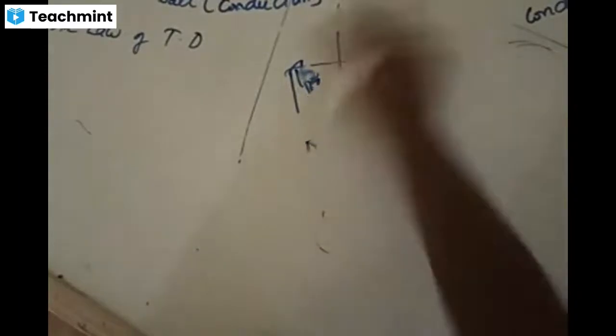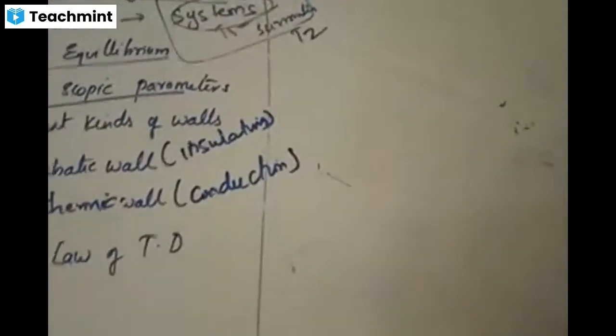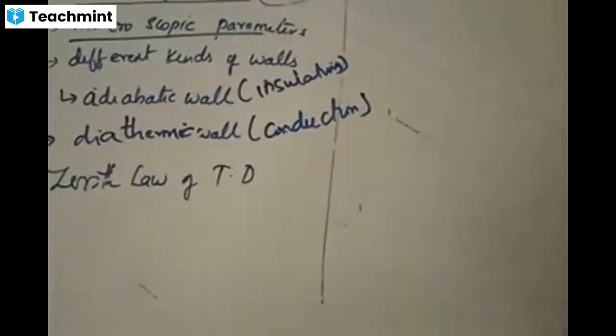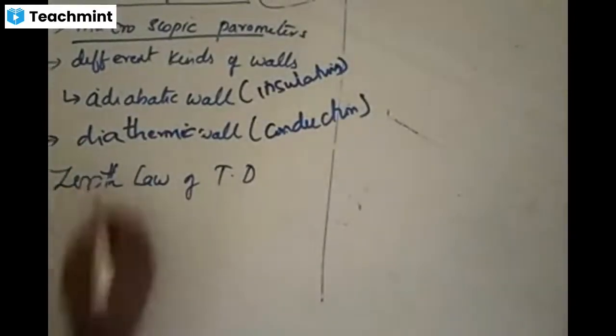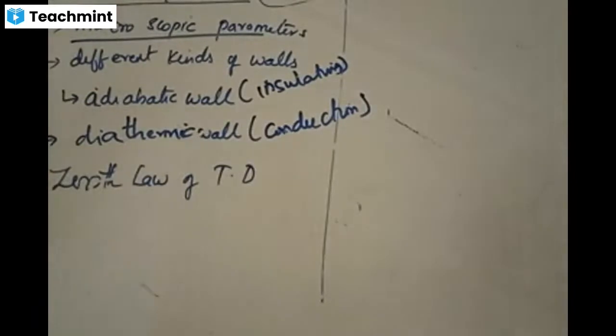Every thermodynamic system is characterized by microscopic and macroscopic parameters. We'll talk more about this in our next chapter. For now, you can just remember that. Before going to the zeroth law of thermodynamics, we should talk about some important parameters.